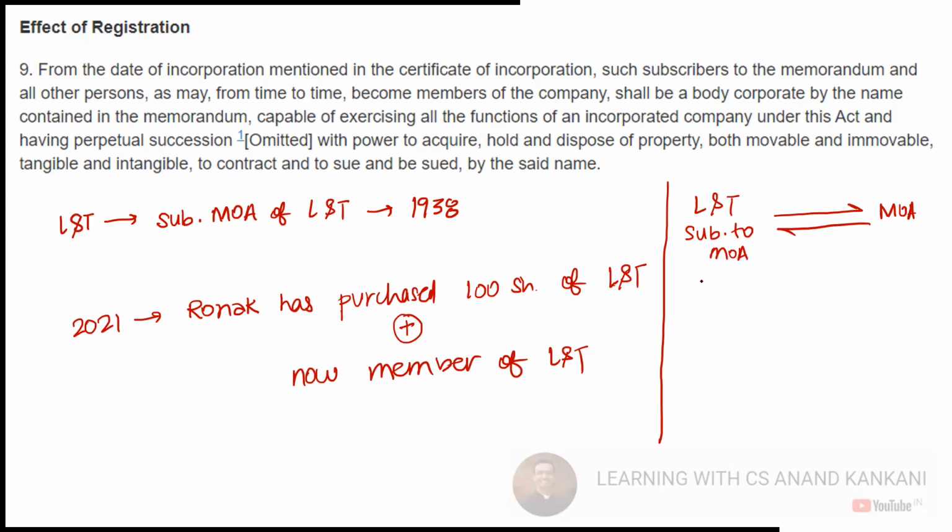Yes or no? I said to you the memorandum of association is basically what? It is a contract between the subscribers and the company. Correct? So this is company and you have MOA. So MOA acts like a contract between the company and subscribers.